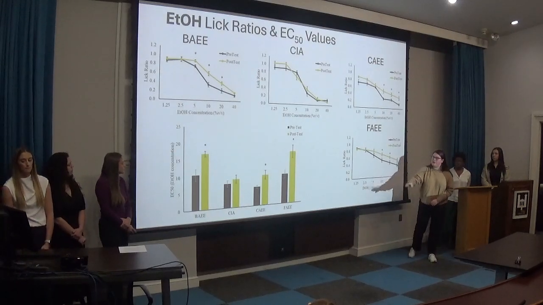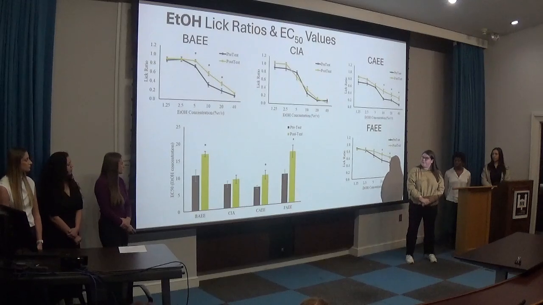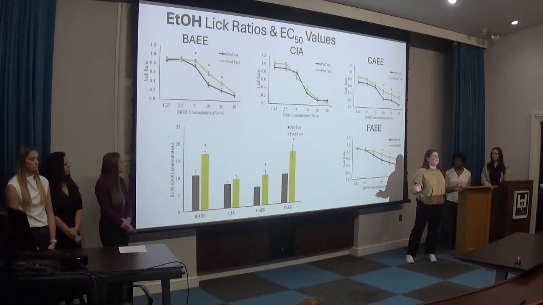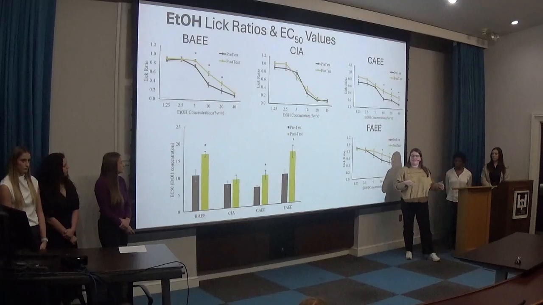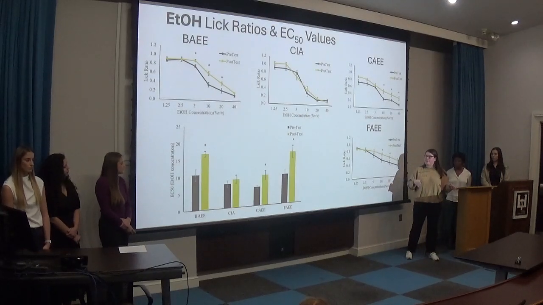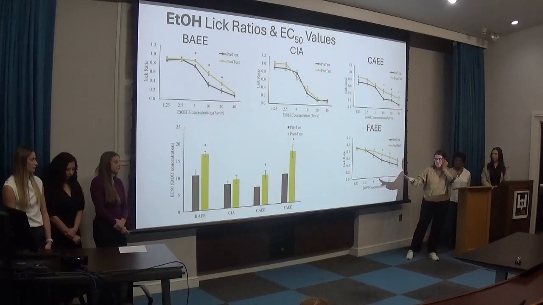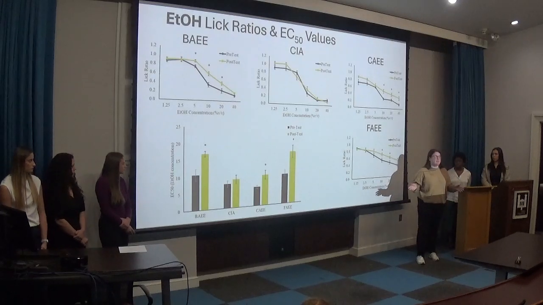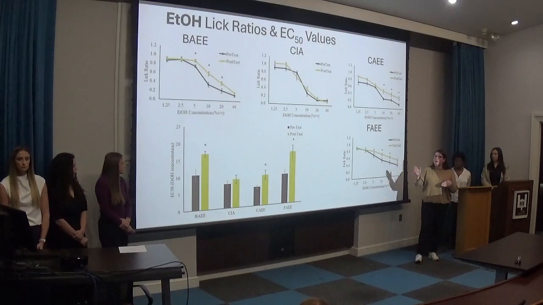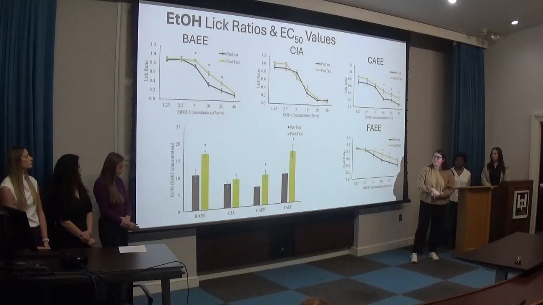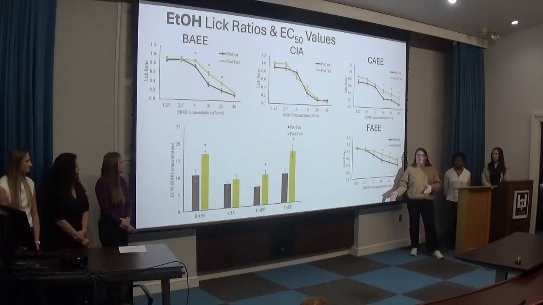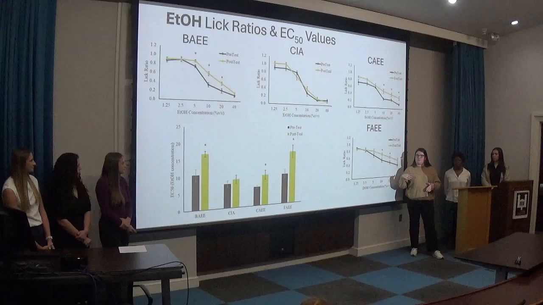And then looking over here, this is our ethanol EC50 values. So an EC50 was calculated for each rat in each condition for pre and post testing, and this is the ethanol one. So again, the CIA rats had no significant difference between pre and post test, but all 3 of the other groups did show a significantly higher EC50 on average.